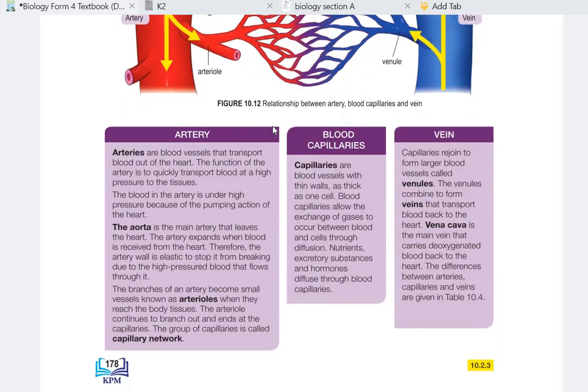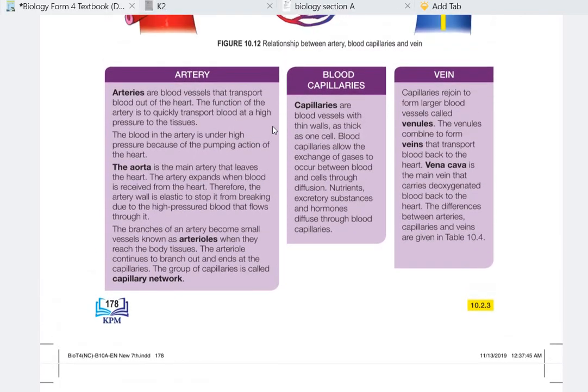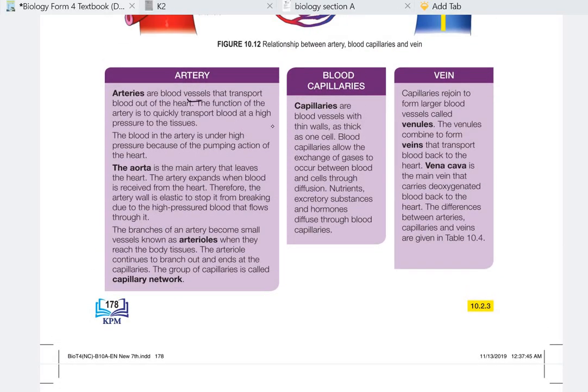So let us see the explanation first. Arteries are blood vessels that transport blood out of the heart. The function of the artery is to quickly transport blood at high pressure to the tissues. The blood in the artery is under high pressure because of the pumping action of the heart. So arteries carry blood away from the heart, to the cells. The blood that flows in the artery is in high pressure because of the pumping of the heart.